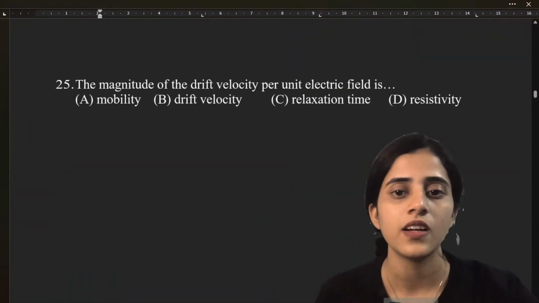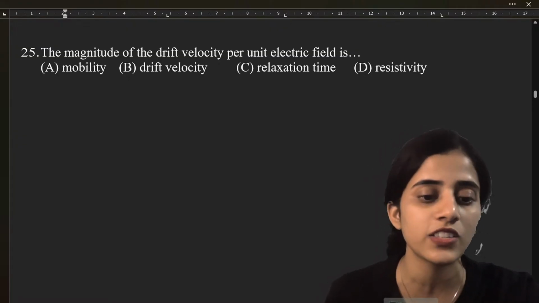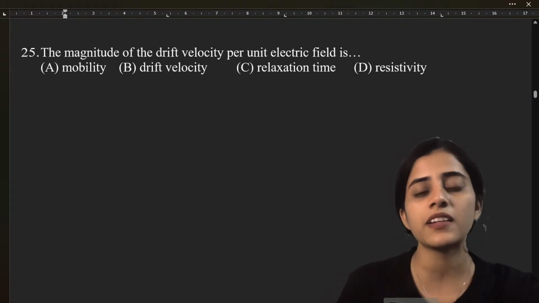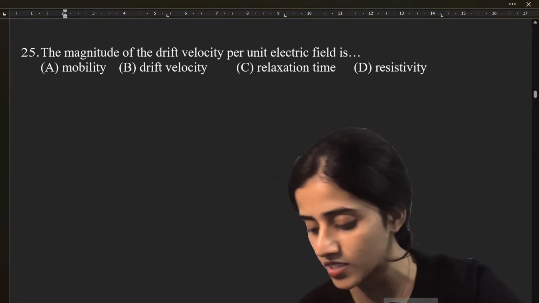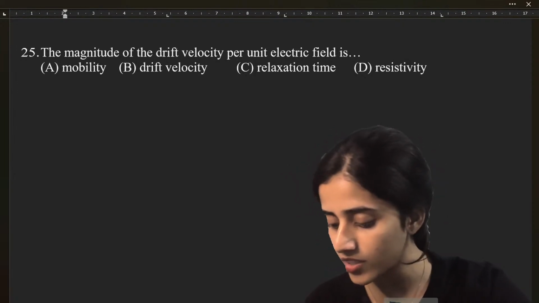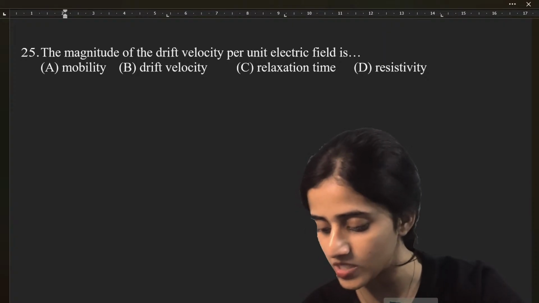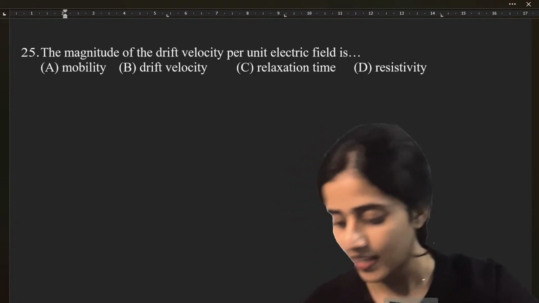Yes. Okay, next question. The magnitude of the drift velocity per unit electric field is called what? Mobility, which is Vd by E. Super.